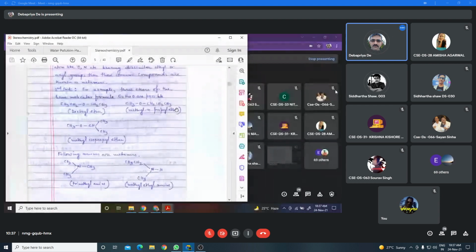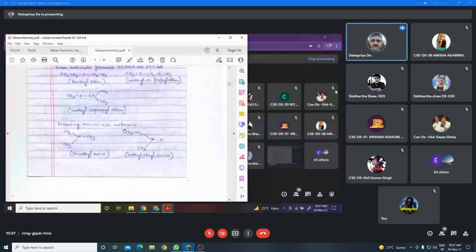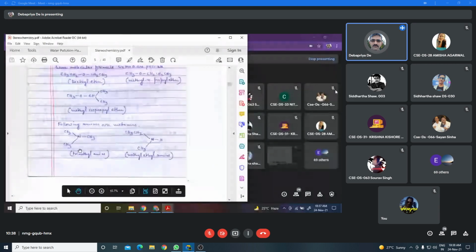Yes, sir. Okay. Now another compound, say amine. This is the structure of trimethylamine, where the multivalent atom, nitrogen, is attached with the methyl group. The name of this compound is trimethylamine.